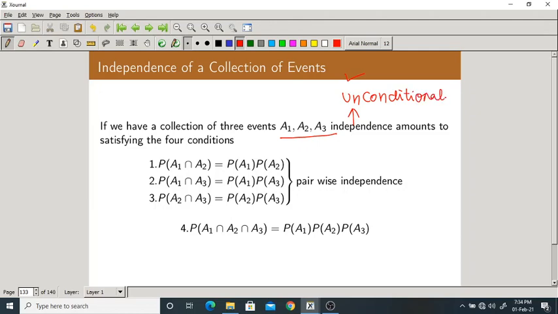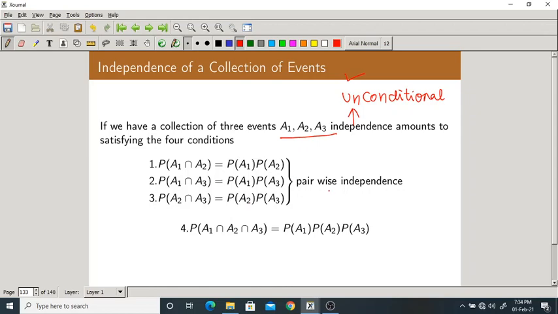By default, independence means unconditional independence. Now, events A1, A2, A3 are independent if they satisfy the following conditions. What are they? You need to satisfy four conditions. What's the first one? P of A1 intersection A2 should be equal to P of A1 into P of A2. Similarly for A1, A3 and A2, A3.